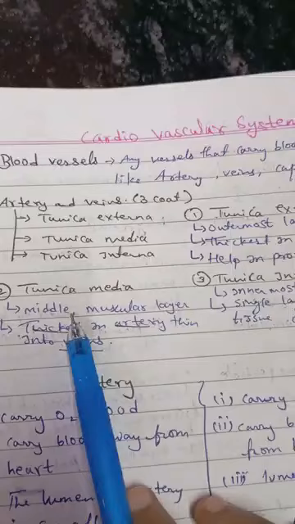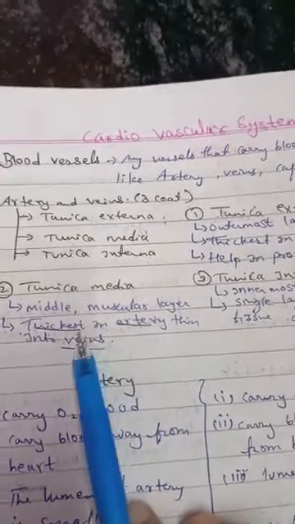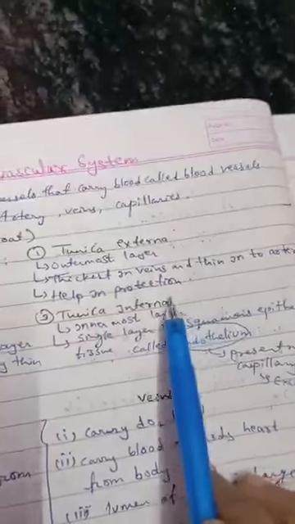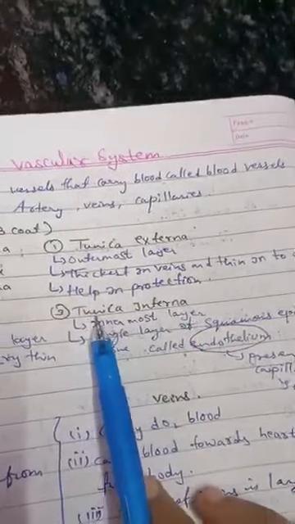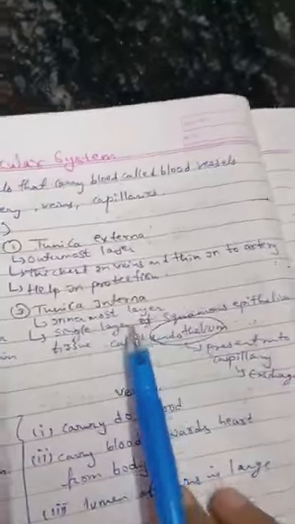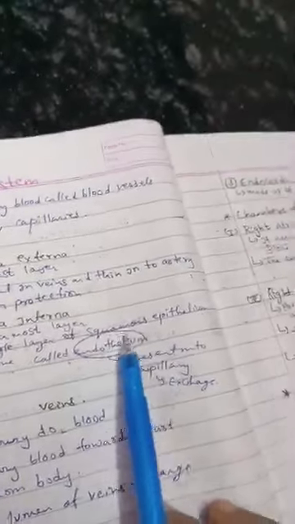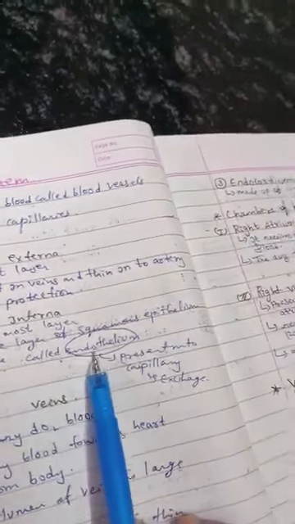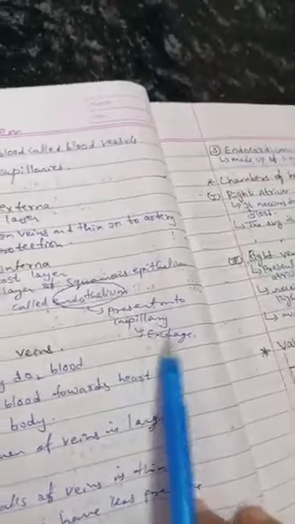The second one is tunica media, the middle muscular layer, thickest in arteries, thin in veins. The third one is tunica interna, the innermost layer, a single layer of squamous epithelium tissue called endothelium, present in capillaries for gaseous exchange.